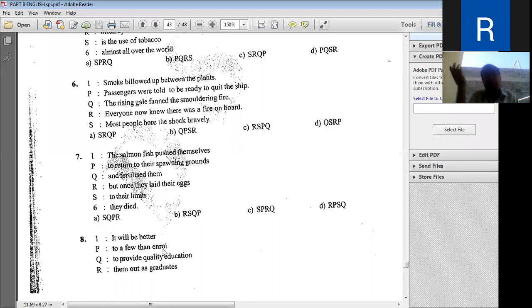Then on the next page, enroll en masse and churn them out as graduates after perfunctory teaching. So the correct order or the combination is QPSR.